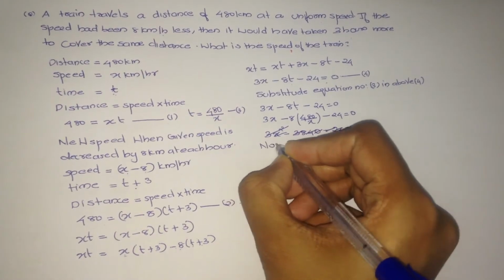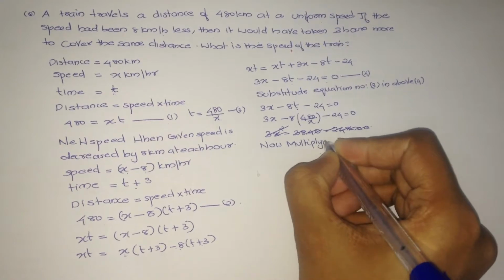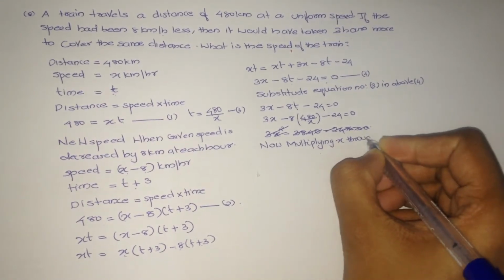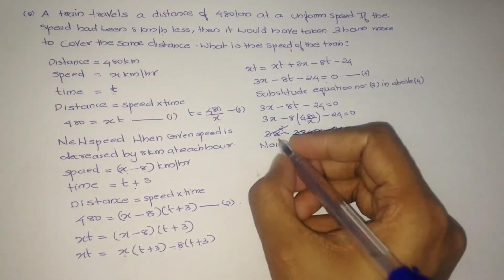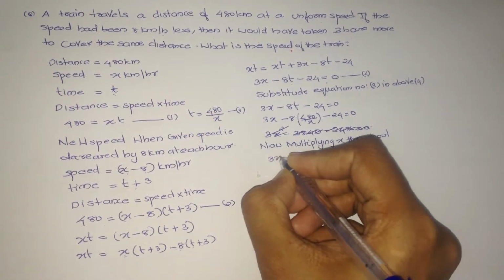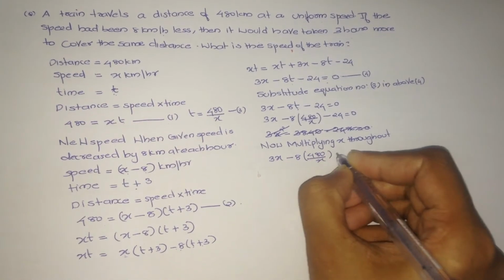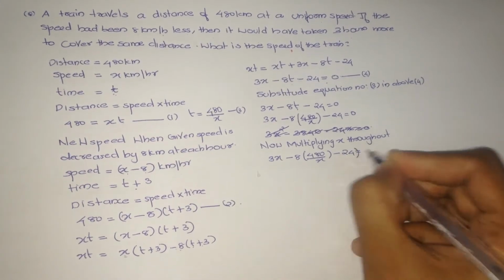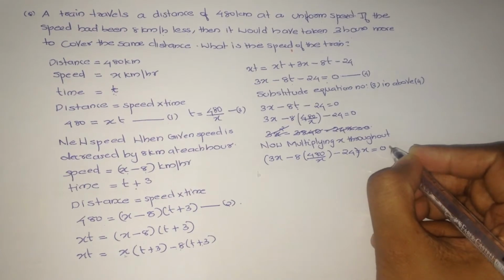Now multiplying x throughout, that is 3x minus 8 into 480 divided by x minus 24 equals 24 into x equals 0.